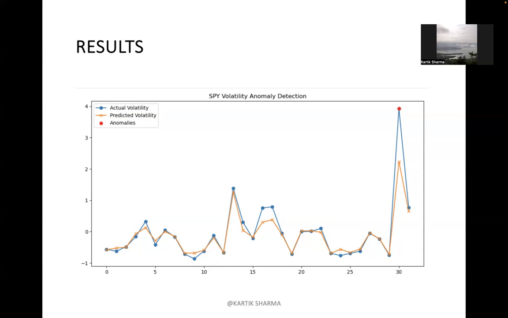Points where the difference between the actual and the predicted value exceeds the threshold indicate that the model prediction failed to accurately capture the extreme volatility spike. That happens only once, on day 30, as seen over here, with the blue and the orange taking a difference.